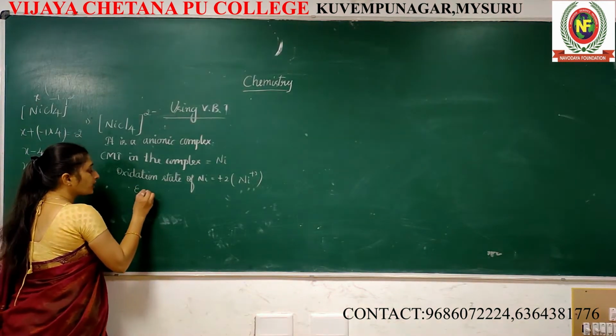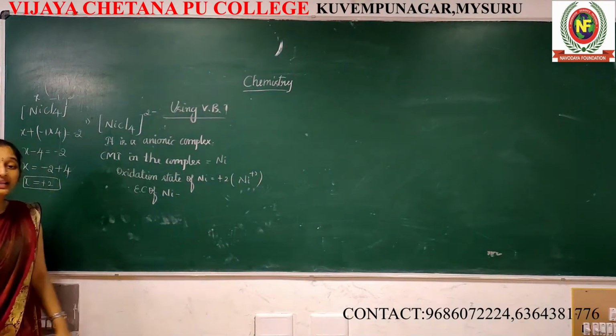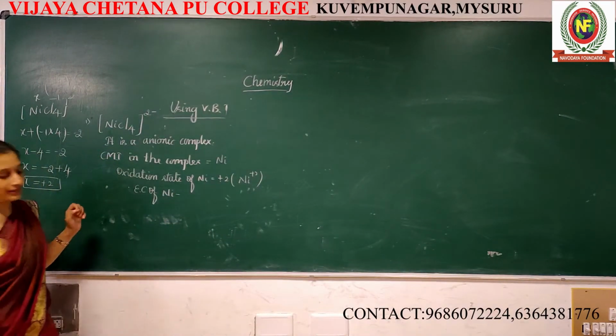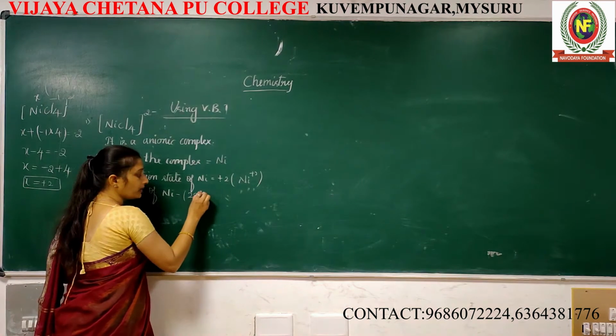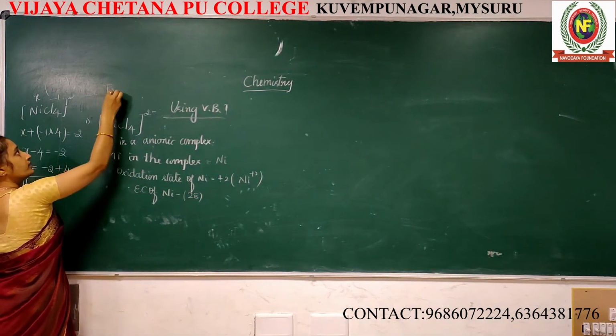What about the electronic configuration of nickel? Nickel atomic number 28. Correct na? Nickel atomic number 28. If you don't know, just follow this.